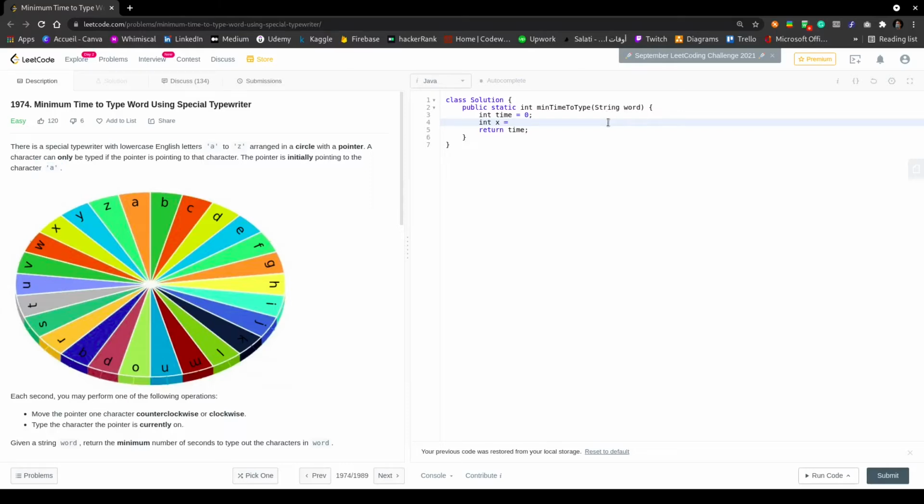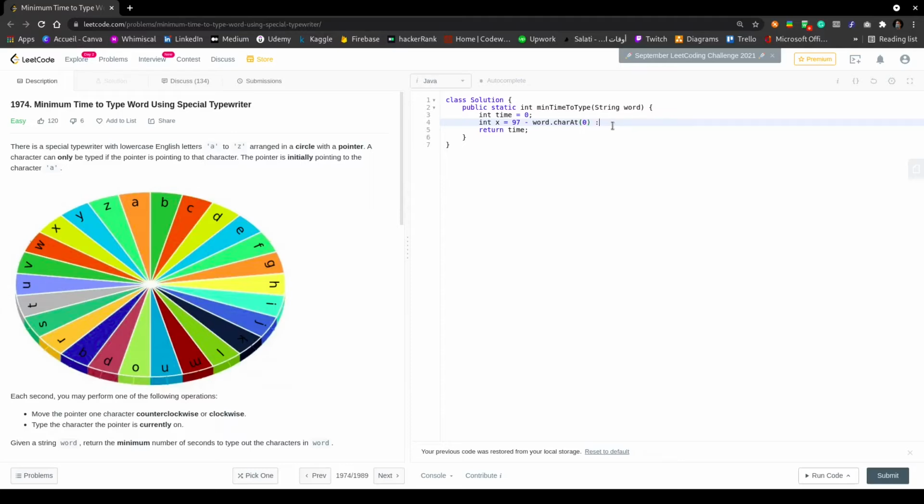Given that 97 is the ASCII code equivalent of lowercase A, we are going to calculate how many steps we need to move counterclockwise so that we reach the first character in word, which is word.charCodeAt(0).